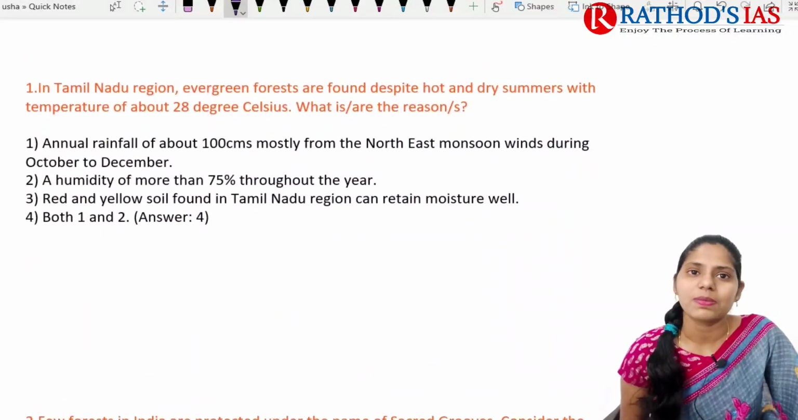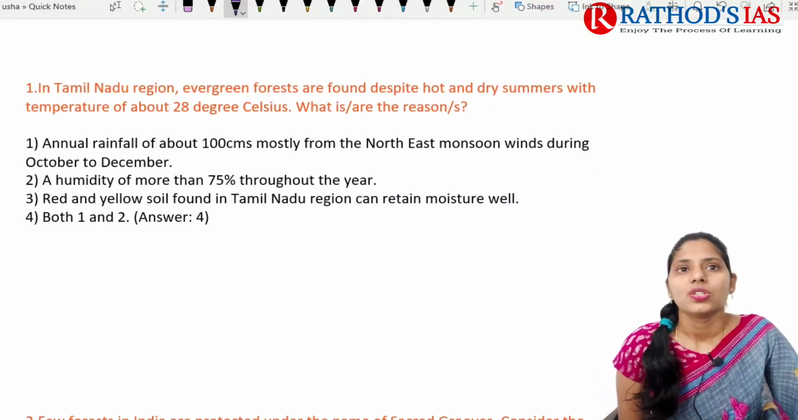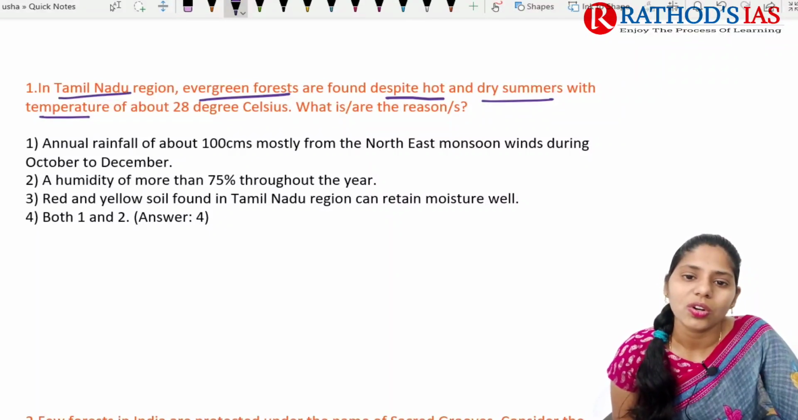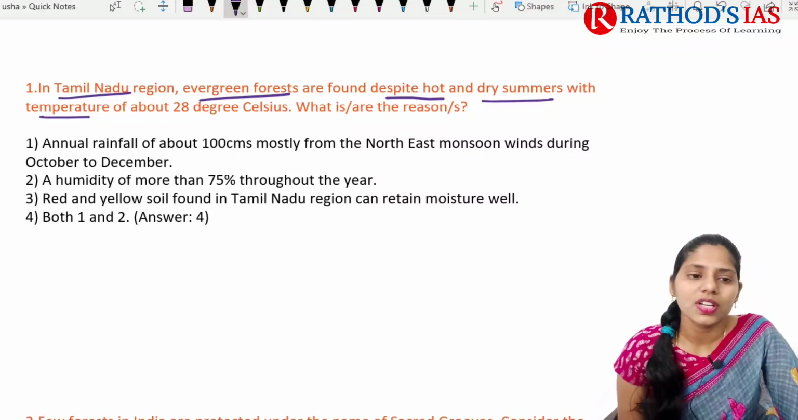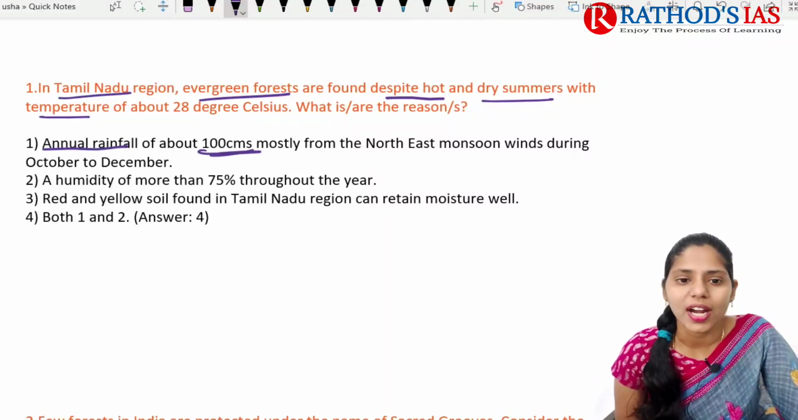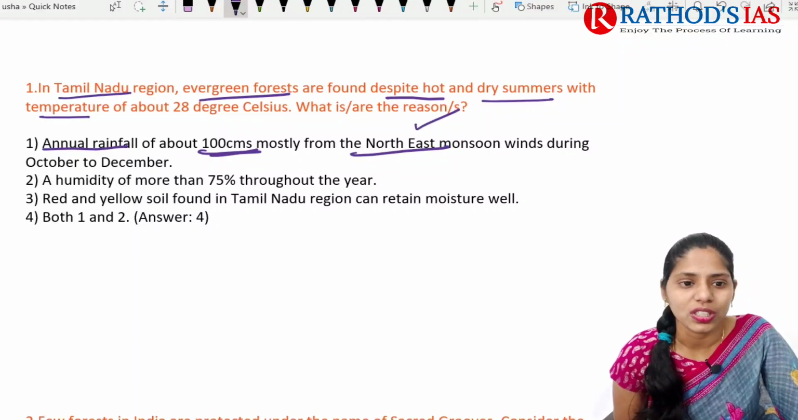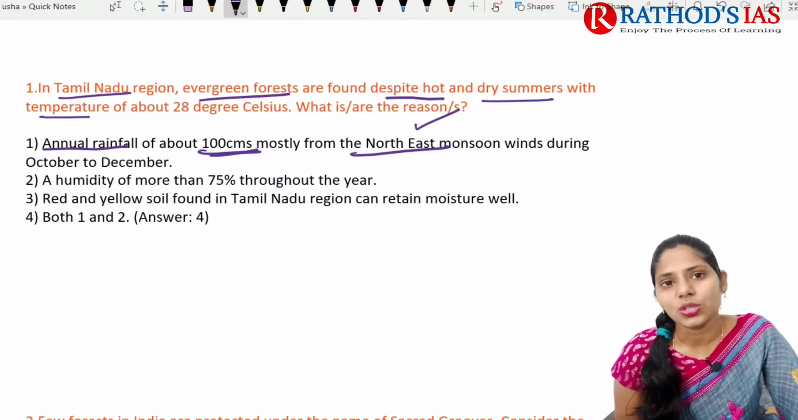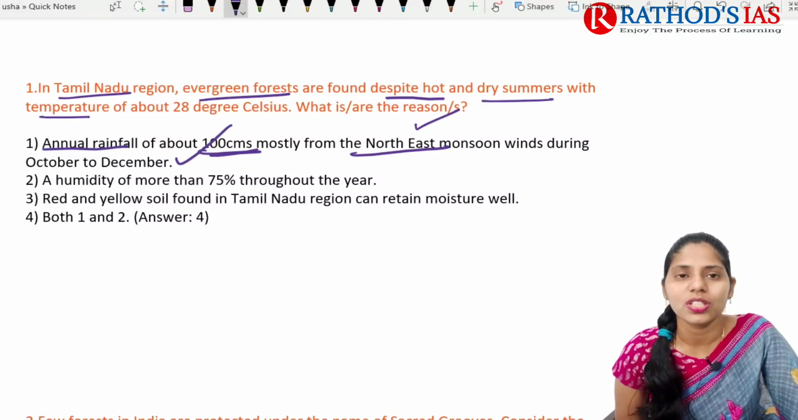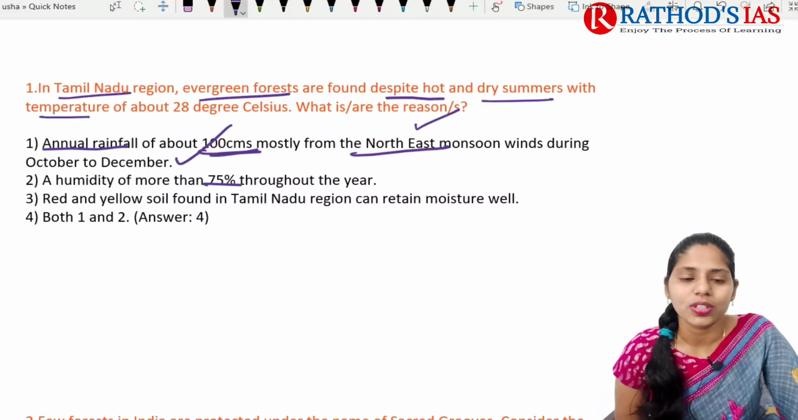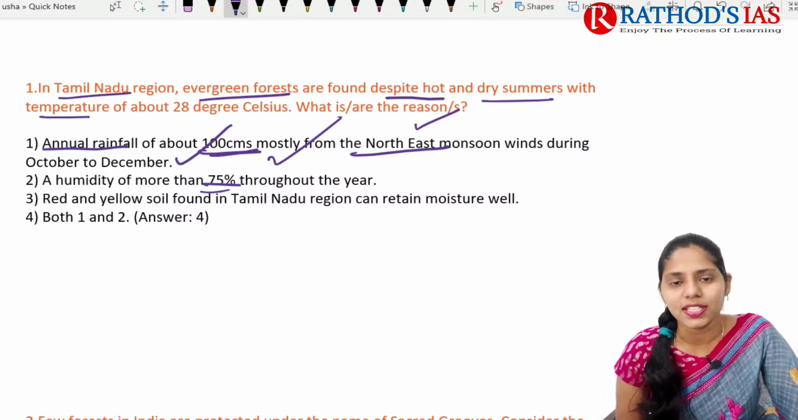Now let us see the explanation for yesterday's questions. The first question: in the Tamil Nadu region, evergreen forests are found despite hot and dry summers with temperatures of about 28 degrees centigrade. What are the reasons? The first one is annual rainfall up to 100 centimeters, mostly from the northeast monsoon winds during October to December. Yes, in October to December we see rainfall due to the retreating monsoon. The next one is humidity of more than 75%. Yes, this statement is also absolutely correct.